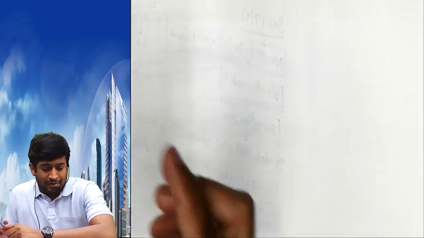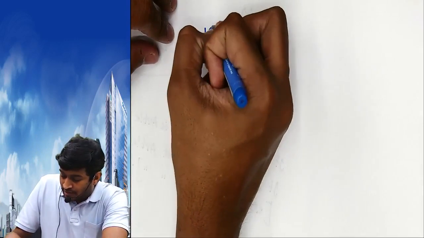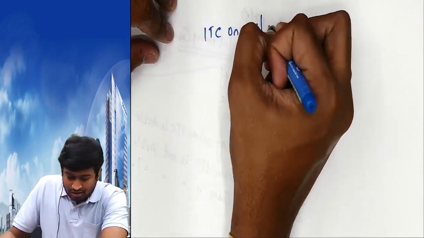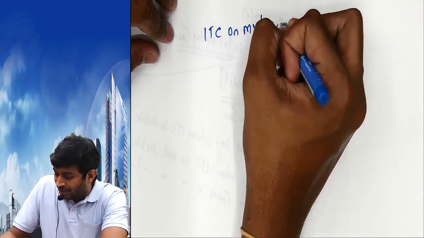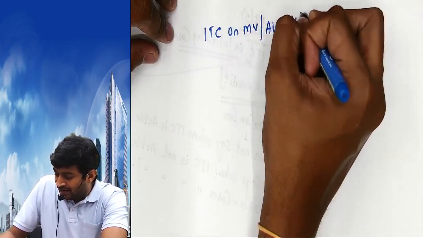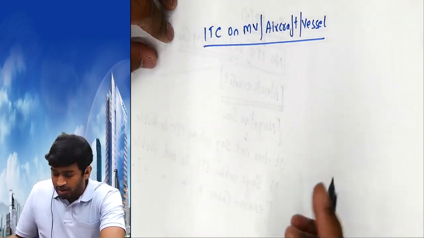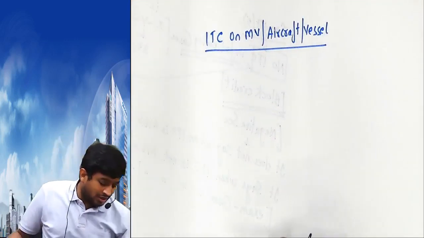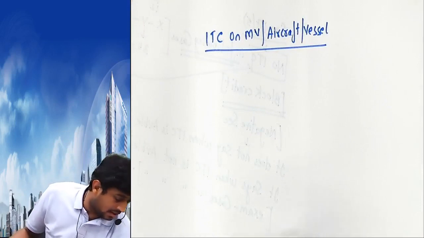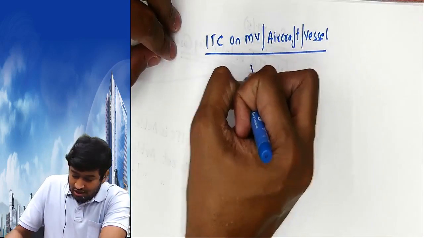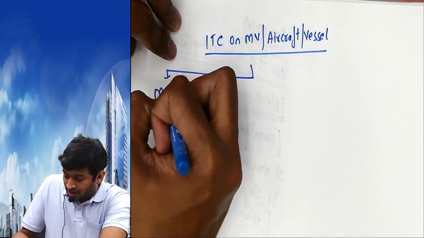Even though it is given, I'll make it easier. Input tax credit on motor vehicles, aircraft and vessel. We'll first start with what if it's a motor vehicle.